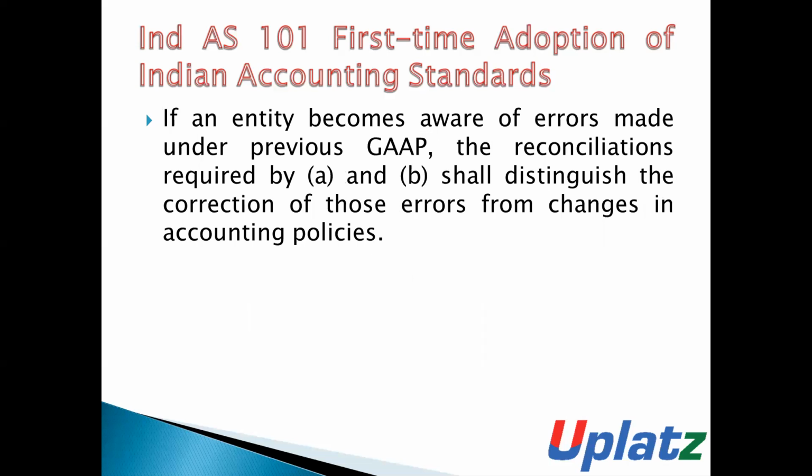If an entity becomes aware of errors made under the previous GAAP, then the reconciliations required by paragraph A and B shall distinguish the correction of those errors from the changes in accounting policies. That is, if an entity knows about errors made under the previous GAAP, the reconciliation shall distinguish the correction of those errors from changes in accounting policies.